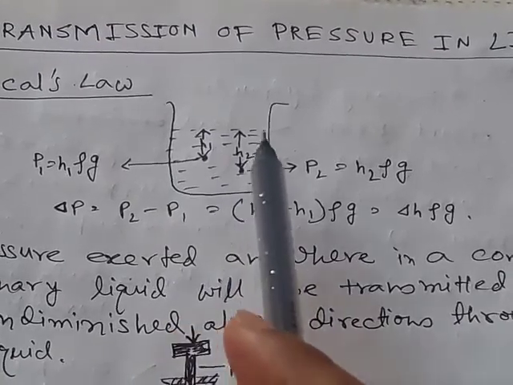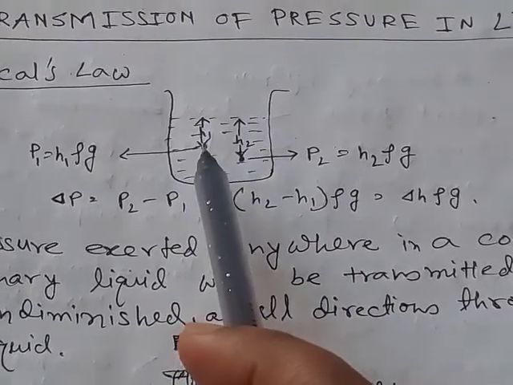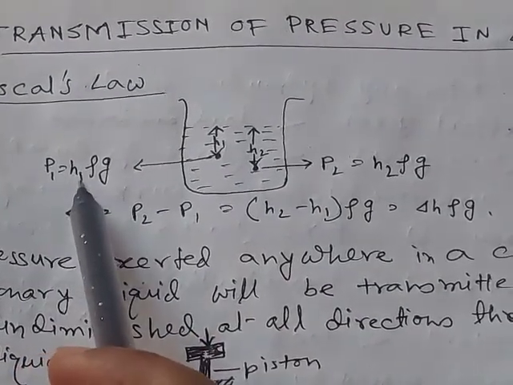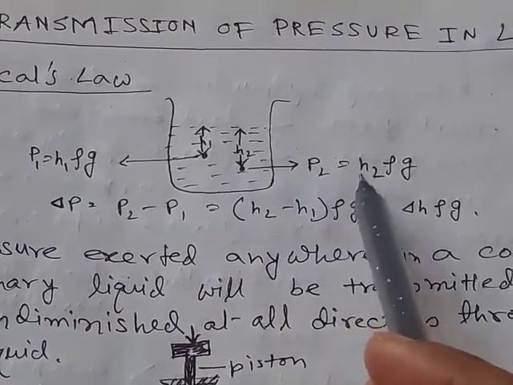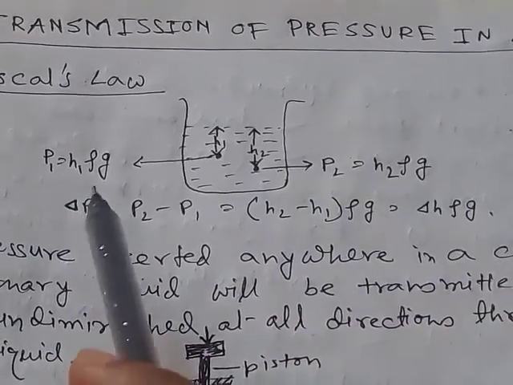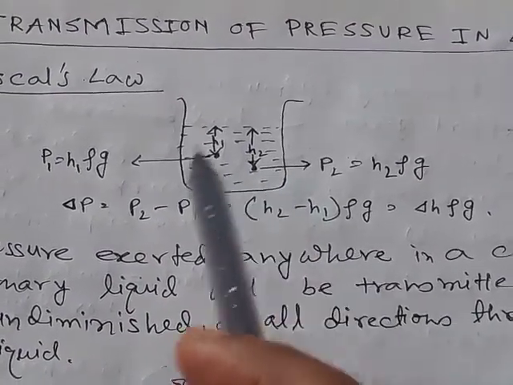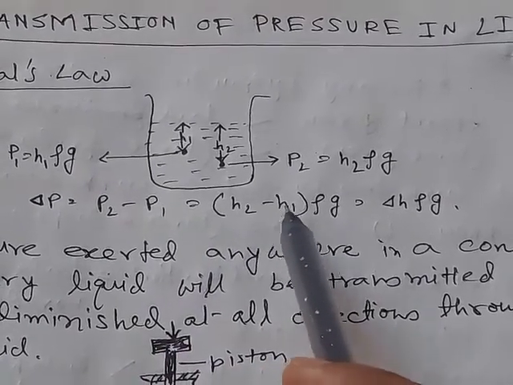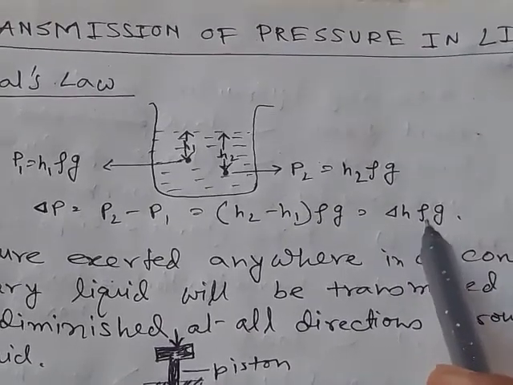Say a liquid is taken in a container and we want to determine pressure at the depth h1, and this pressure will be h1 rho g, and at the depth h2 the pressure will be h2 rho g. So the difference of pressure at these 2 points, P2 minus P1, is (H2 minus H1) rho g, that is equal to del H rho g.